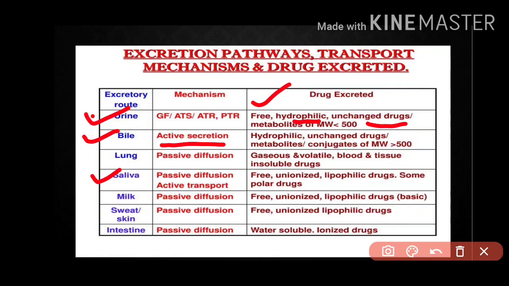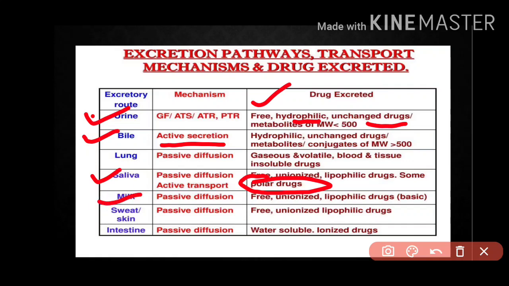Now unionized means uncharged, without any charge. And lipophilic drugs are the drugs which are soluble in lipids. So the excretion in saliva is in the form of lipophilic, unionized or free drug, or as I already mentioned, polar drugs can also be thrown out of the body.